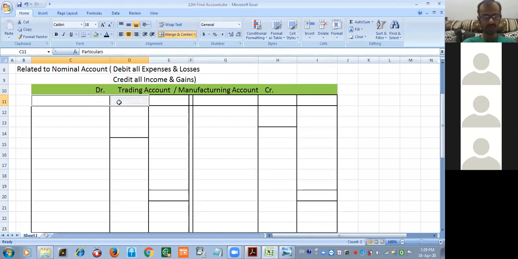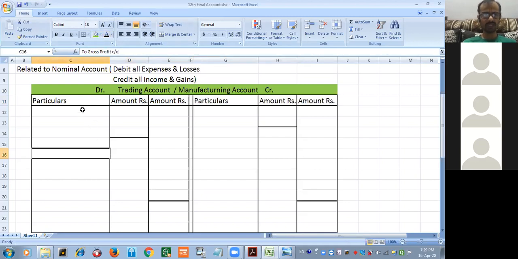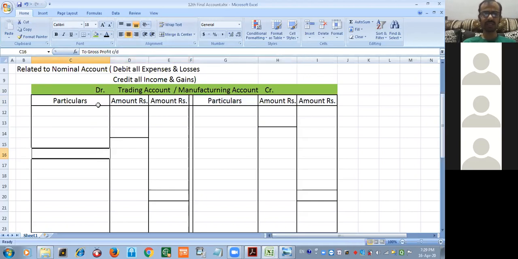Now, if you observe this format very carefully, what is the format? Particulars, amount rupees, amount rupees. What does it exactly mean? Already we know each and everything in detail. Look, this is the inner column, this is the outer column. The inner column is there for doing addition and subtraction calculation. Just listen to what I am saying, okay?